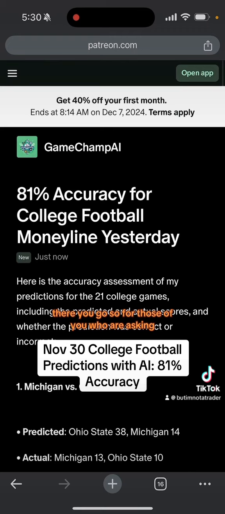So for those of you who are asking, this is kind of like the standard for my AI model. Generally, what it sees is an 80% accuracy. Generally, that's the area that it stays at or higher. For the money lines, for the prop bets, for all that stuff, it's generally about 80 to 85% accurate, if not a little bit higher than that, for every single thing that I run. So, yeah, again, that's what it is.